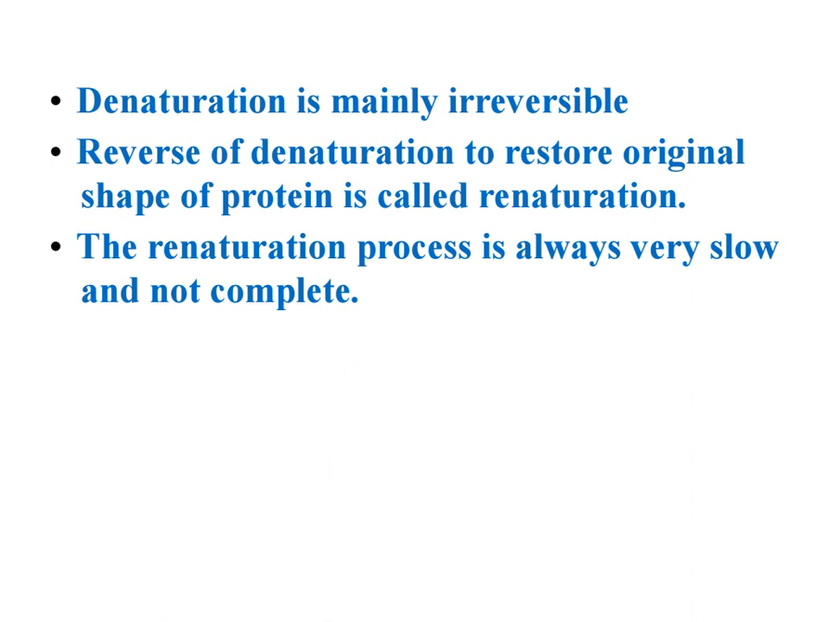Reversing denaturation to restore the original shape of protein is called renaturation. The renaturation process is always very slow and it cannot be completed. That means we cannot take it back to the original position. And this process we call renaturation. Denaturation is when we take the original protein and convert it into another, and that process is called denaturation. Again, bringing the denatured protein back into the original protein is called renaturation, but it is a very slow process. We cannot achieve 100%.